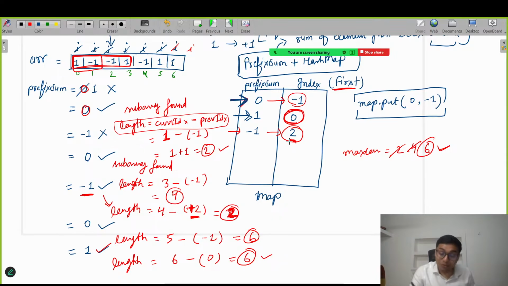The same approach, the same code we are going to write. Okay? Should I write the code? Should I start writing the code in the online compiler, everyone? The optimized version.